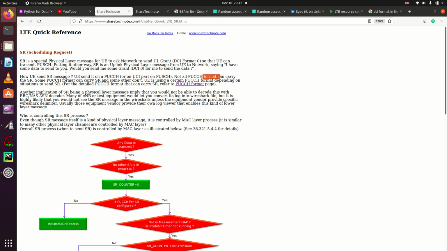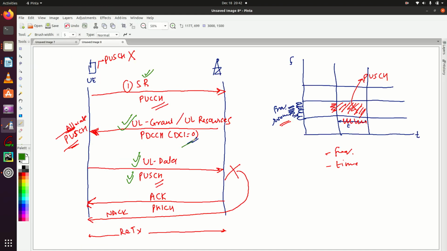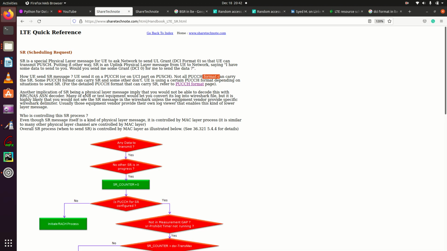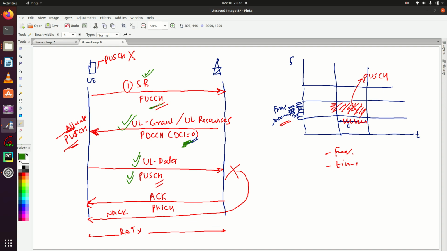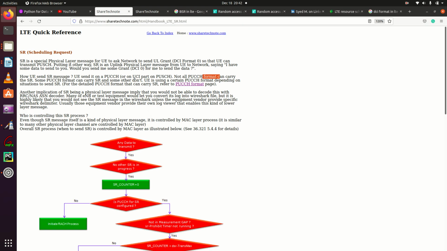I think you can understand this thing, right? I have some data to send to you. Would you send me some grant, DCI 0, for me to send data? So DCI 0 is sent by the network here. How will you send SR? You will send it on a PUCCH, which we have already seen. Here they are discussing the PUCCH format. The format we will cover in another lecture.